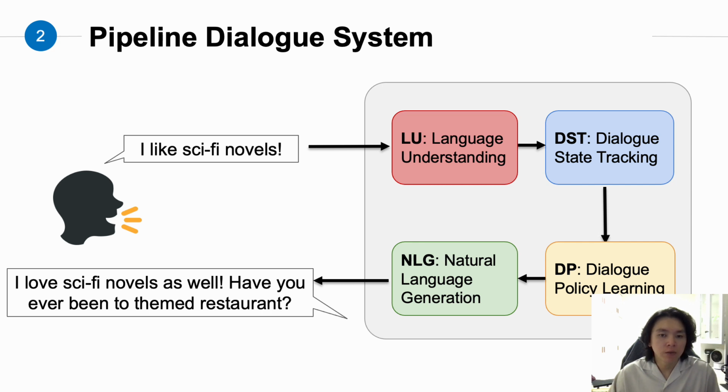Traditionally, in sales customer scenarios, such as product recommendation systems, we usually utilize a pipeline approach. For example, here the user says, I like sci-fi novels. The pipeline processes the input from module to module and understands the user likes sci-fi, and the agent talks about the themed restaurant. And we can easily know why the model generates such a response by looking at the output from each module.